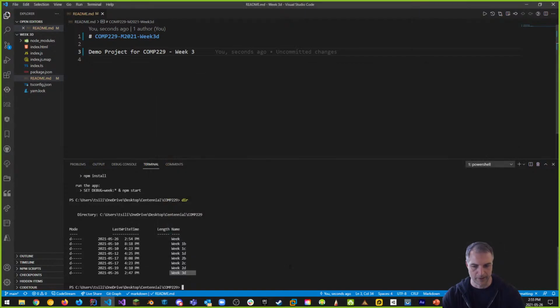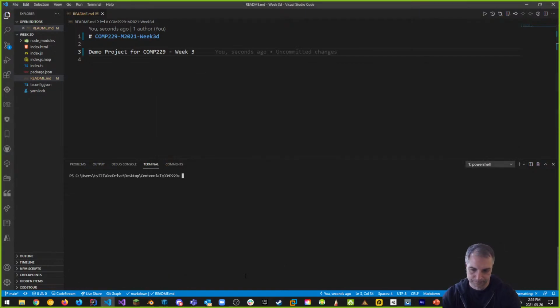And let me show you the real command. The way to do that would be, again, express, minus e for EJS. That's the view engine we're going to use. And then space, the name of your folder. You can put it in quotation marks. And we can say something like week 3D, in quotation marks, and press enter.